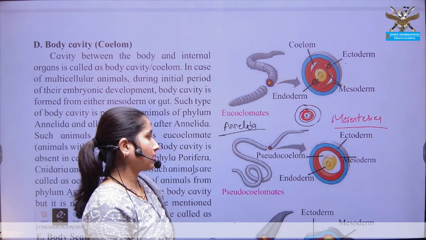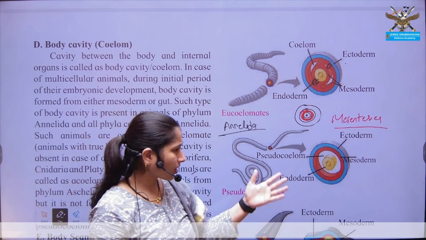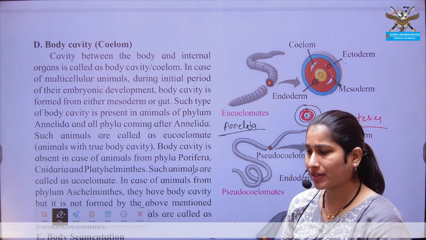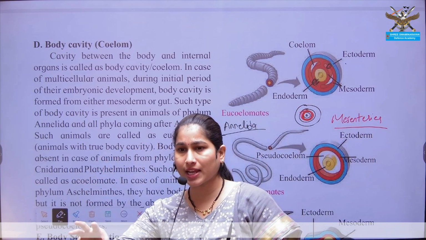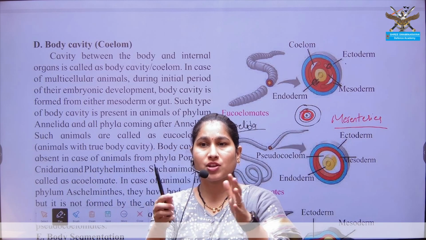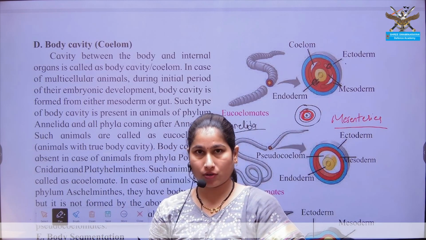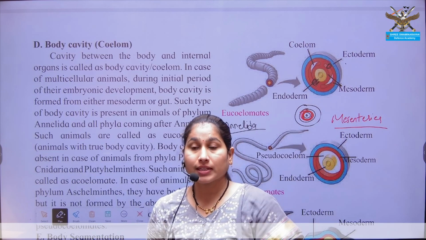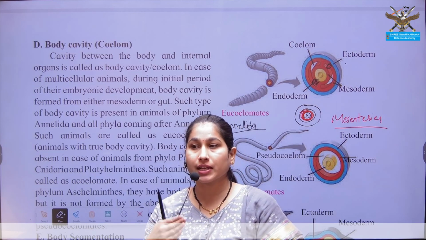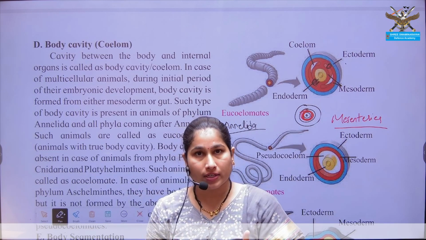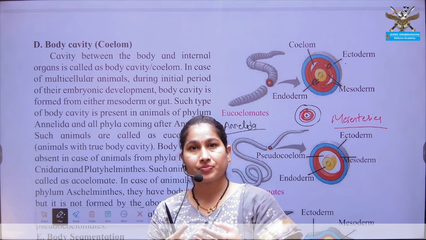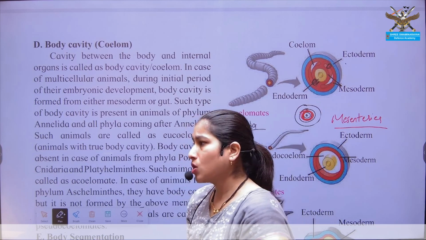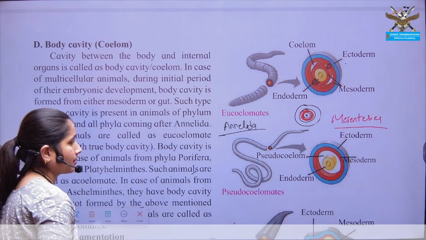In pseudocoelomate, there is no cavity, or if at all the cavity is there, it is a false cavity. That is, in some places you will see the cavity, in some places there will be bunches of cells of ectoderm and endoderm, again cavity, again ectodermal and endodermal cells. You cannot distinguish between the separate layers of the organism, that is ectoderm, endoderm and mesoderm.